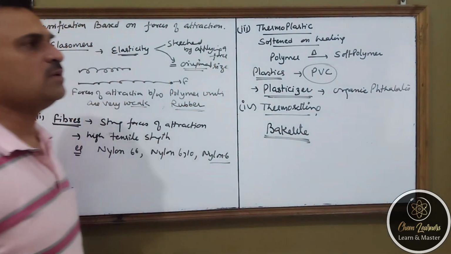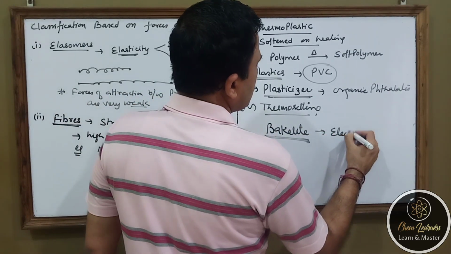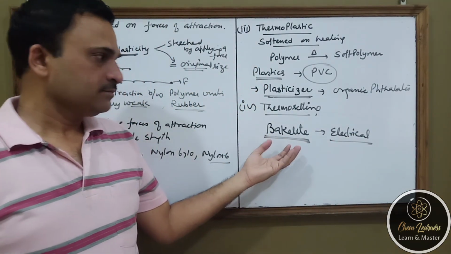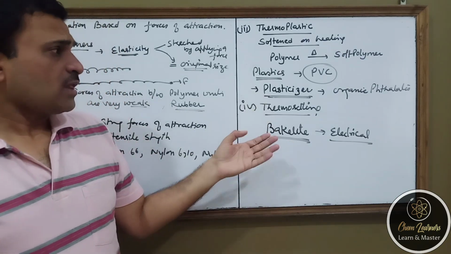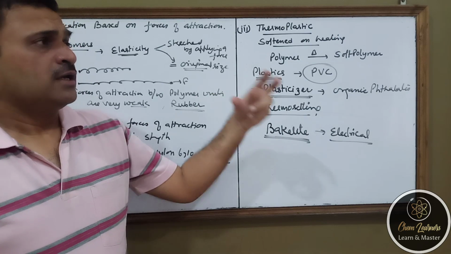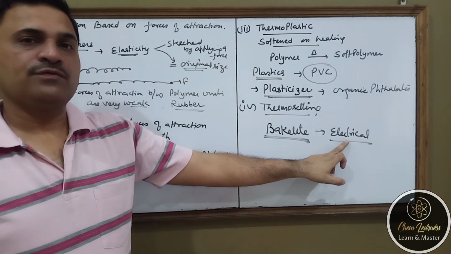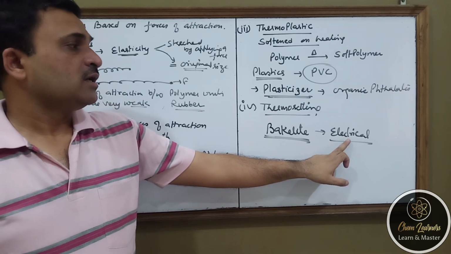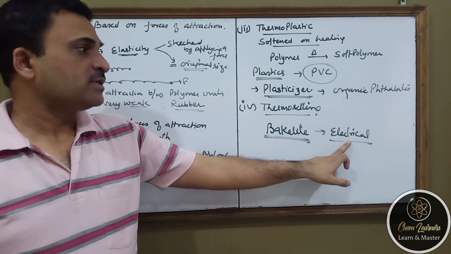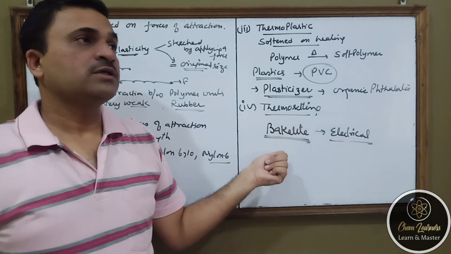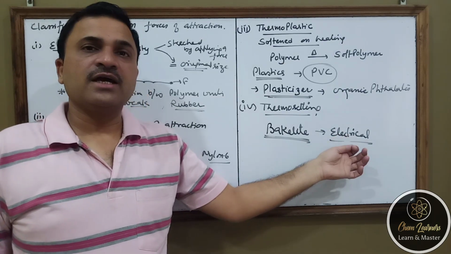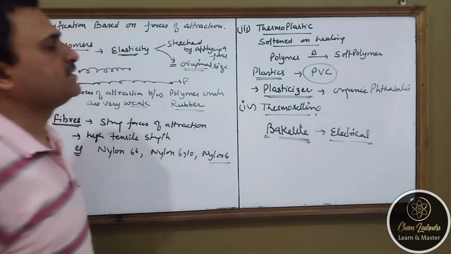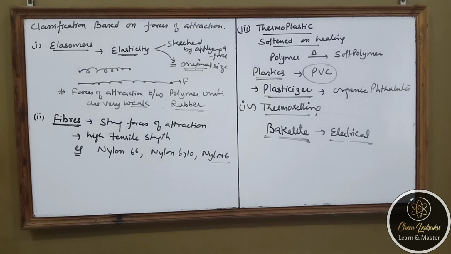Now bakelite is a polymer used for making electrical switches. When we make the electrical switch, initially that bakelite is a soft polymer, and when it is converted into an electrical good, it is heated and molded into a shape. Once the electrical good is formed, it will not melt again. So even if an electricity spark or some kind of electrical accident happens, this polymer does not melt. कहते हैं कि वो जल जाएगा लेकिन वो खराब नहीं होगा. ऐसे पॉलीमर को हम कहते हैं thermosetting polymer, and the example in this category is bakelite.